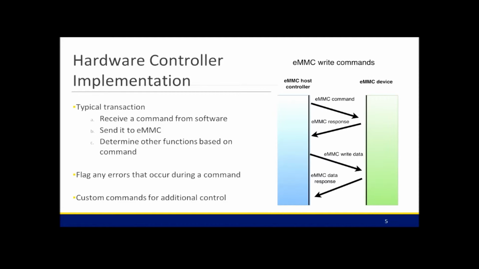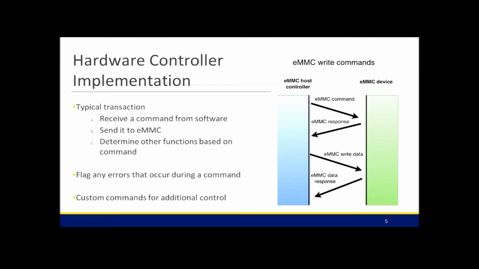Our controller detects 2 types of errors. The first is if the eMMC does not respond to our controller within a specified amount of time. This can occur if the eMMC does not send a response to our command or does not send data to our read command. The second type of error that our controller detects is if the response or the data that we receive from the eMMC is corrupted during transmission.